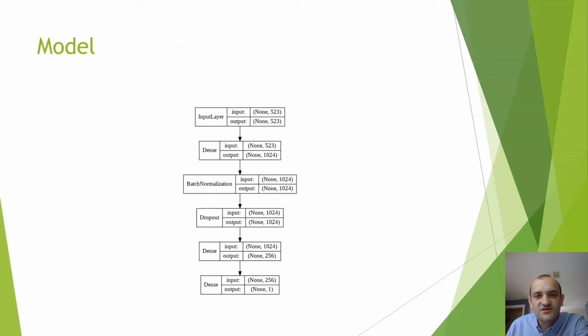We feed the features into a simple feed-forward network with 2 hidden layers, followed by a batch normalization layer with very strong dropout to prevent overfitting, and one output with sigmoid activation to distinguish between 2 possible states. We use binary cross-entropy loss function and ADAM optimizer. This model has only 800,000 parameters.